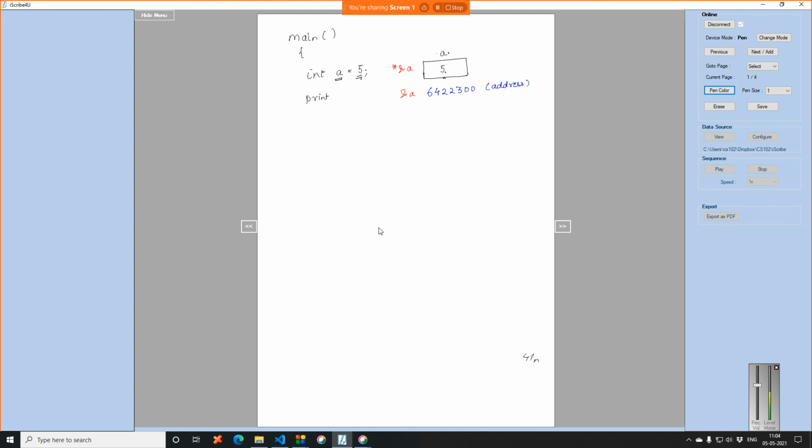Everybody of you has an address right now, right? Everybody is staying at their homes, and that address is unique to you. I cannot have two persons with the same exact address. Every address is unique. Similarly for computers, every address is unique in memory. So now when I say a is equal to 5, the value gets stored, and actually it is stored in some computer location which is identified by a particular number.